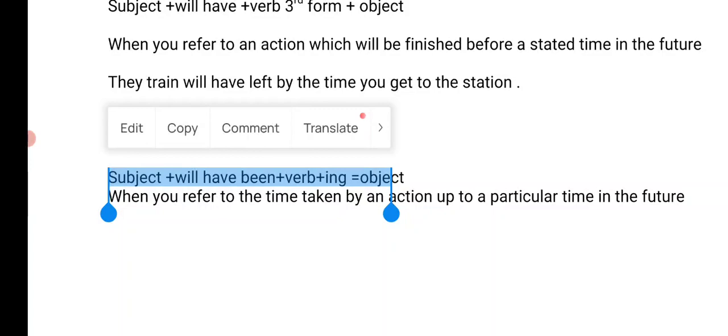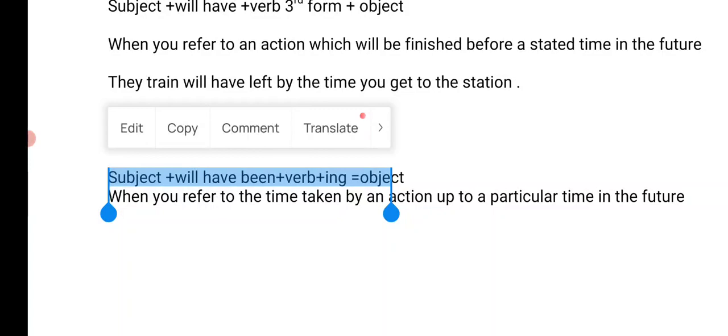by next year. So it means we are actually talking about the time, the next year, which hasn't come yet, so it is future, right? By next year, I will have been studying in this school for a decade. Understand? So let's take one more example.